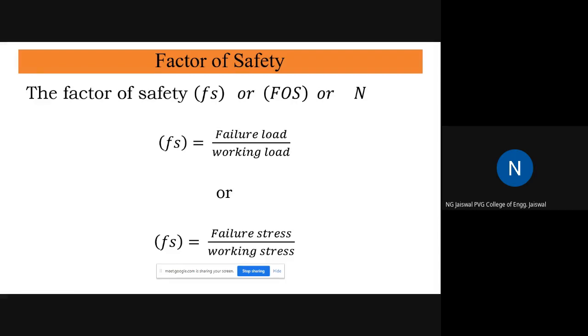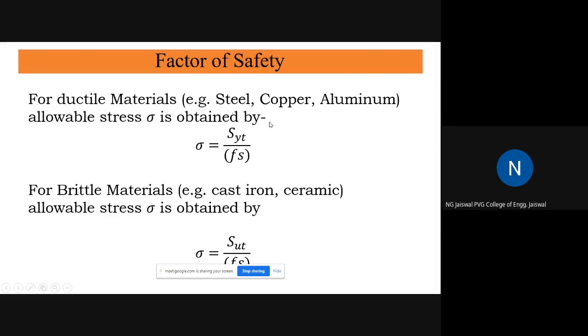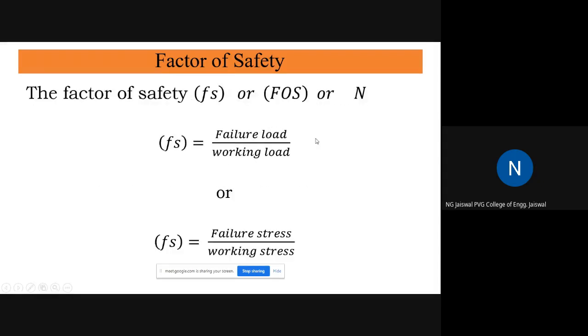Factor of safety is sometimes denoted as FS, which stands for factor of safety, or sometimes FOS, and some books refer to it as N. So all these three notations you must know.